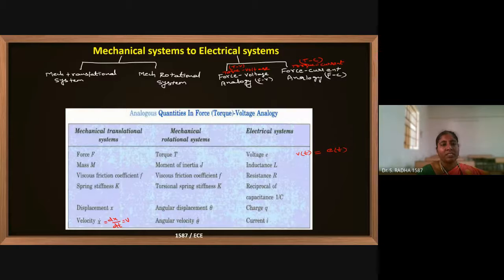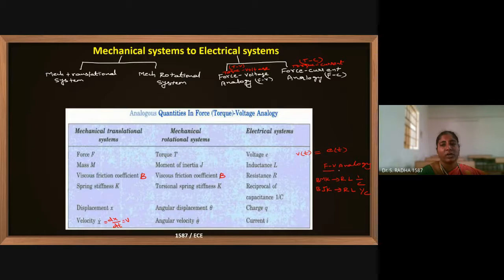Now this is M, B, K, the viscous dashpot. We were using the letter B for the dashpot everywhere till now. So M, B, K, the equivalent parameters are L, R, 1 by C. You can just remember B, M, K as R, L, 1 by C. In the place of mass you can write moment of inertia. This is the force-voltage analogy.